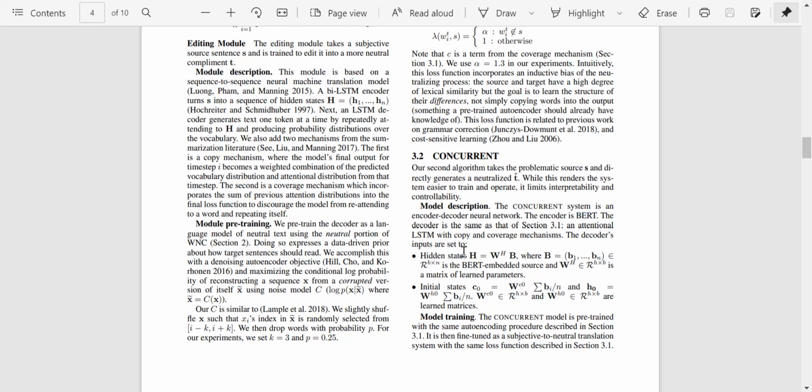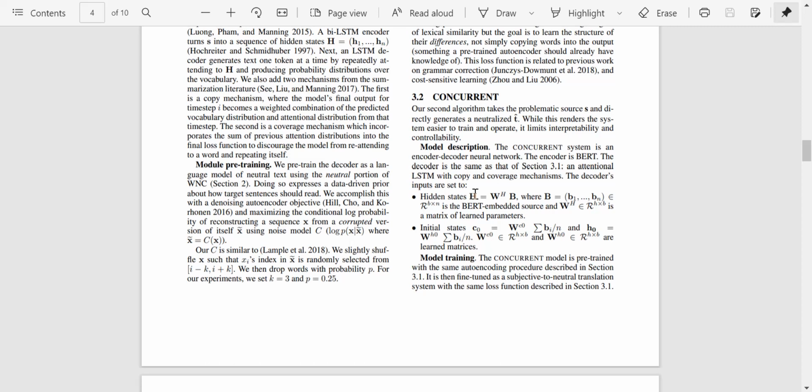The LSTM acts as the decoder, and it gets inputs as W_H times B, where B is the BERT embedded source. So this is the embedding which BERT produces. W_H is a matrix which the model will try to learn, and this gives the hidden states, and then it uses those hidden states to get the states.